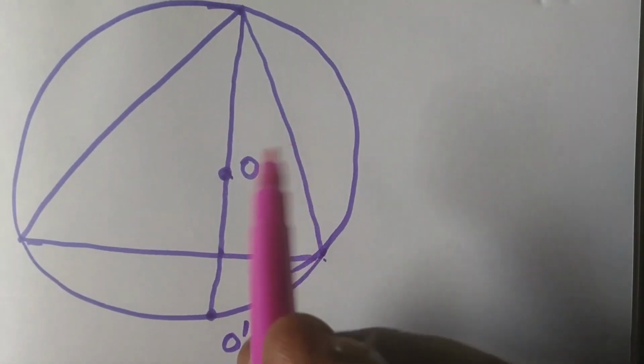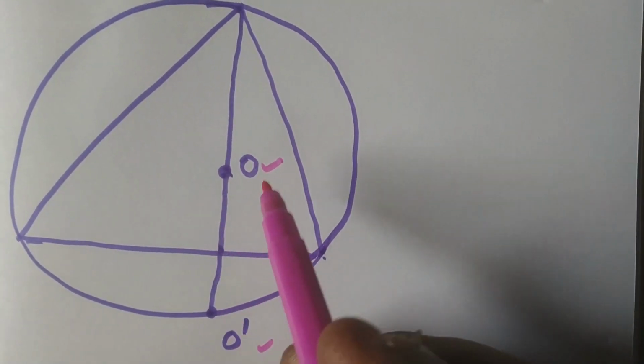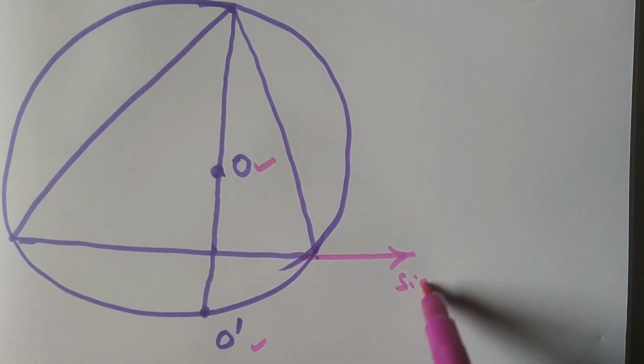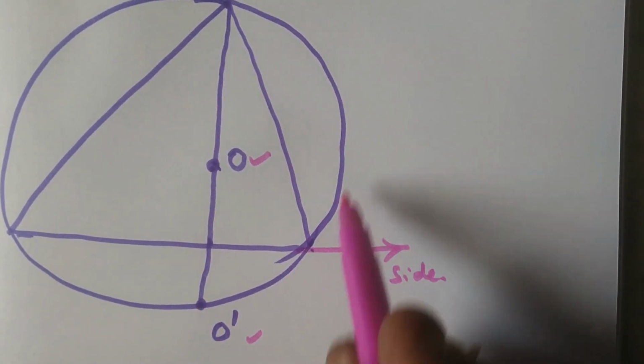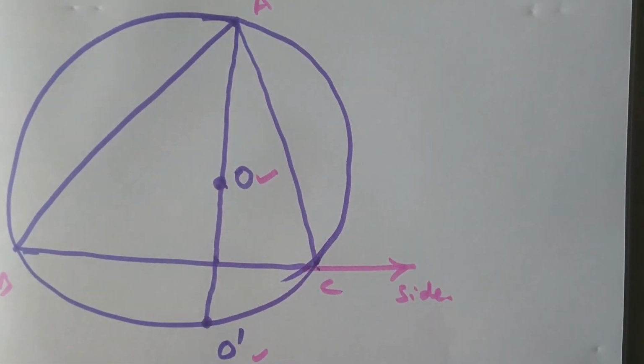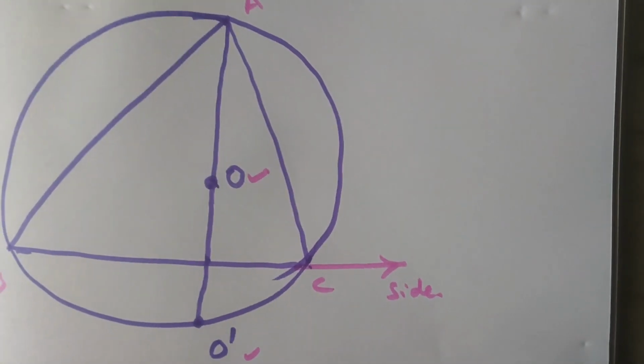This is the concept. What is O? Orthocenter of the triangle. What is O dash? Image of the orthocenter with respect to this side. It lies on what? This is the circumcircle. Circumcircle means a circle passing through the 3 vertices of the triangle. This is the concept. How to prove this one?